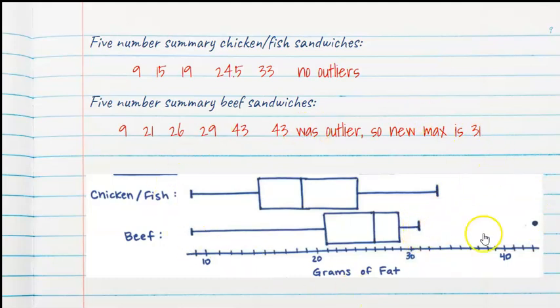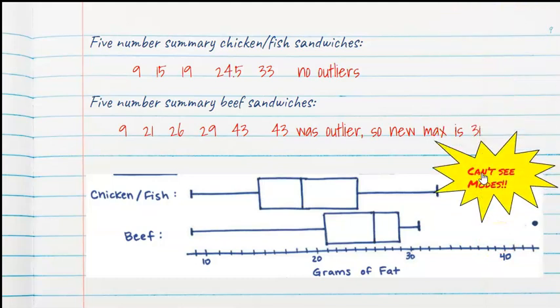Now, this is all fine and good, but there are some downsides to box plots. The upside is that you can clearly see if there's an outlier. It's very clear because it's been calculated. That's a bonus of box plots. But the downside is you can't see the modes. You can't see if one piece of data showed up a whole lot. You can't really see if it's symmetric or mound shaped.